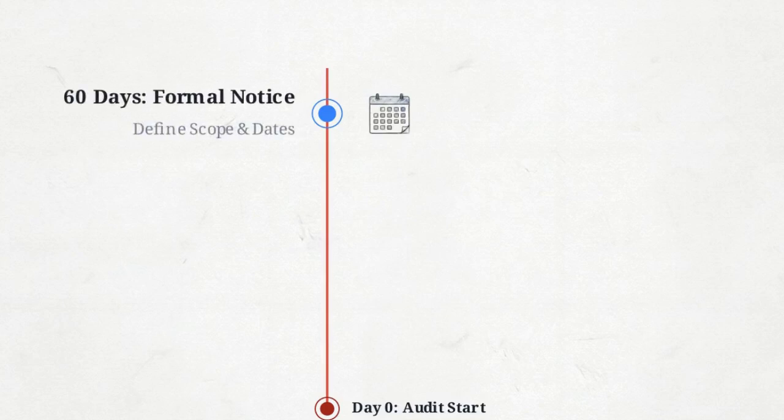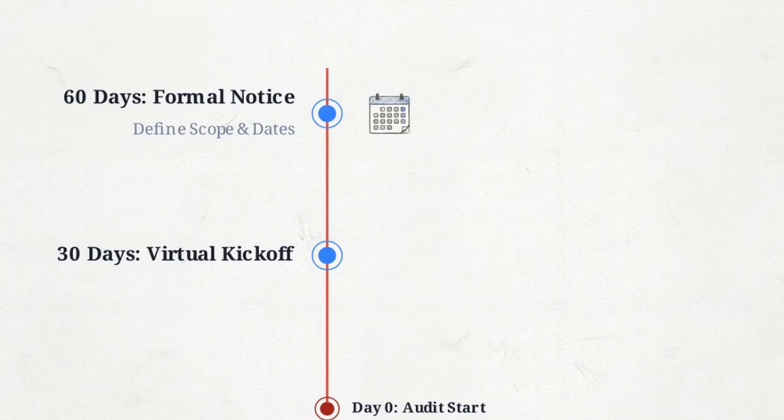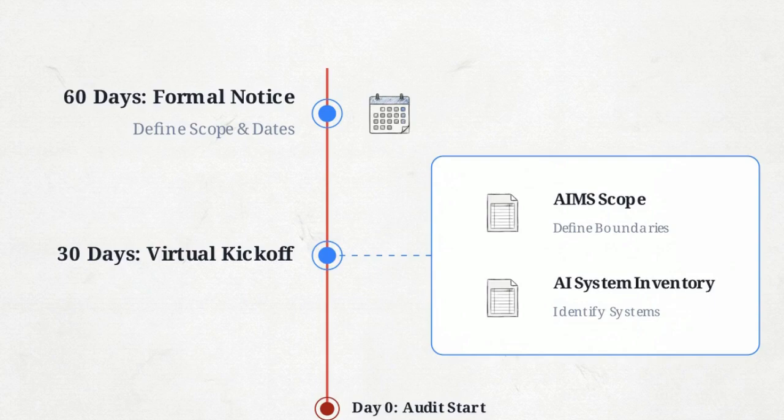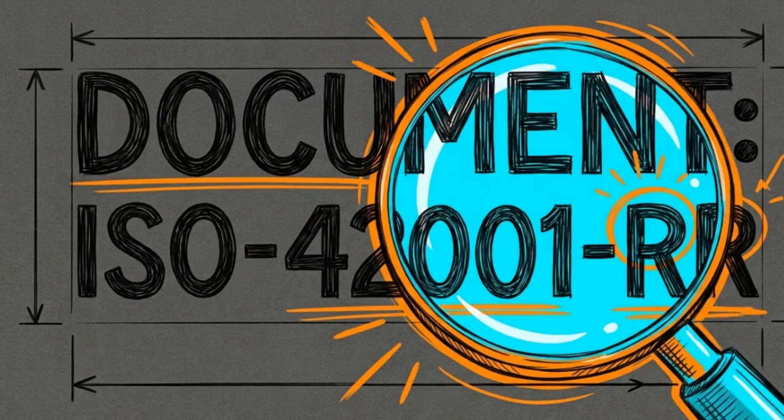This strict timeline coordinates the auditee. At 60 days, formal notice locks in scope and dates. At 30 days, a virtual kickoff distributes constraints and requests. It is essential to obtain the AI management system scope and system inventory to draw exact boundaries. You must also request the preliminary risk register. Reviewing this document early allows you to evaluate the organization's maturity in identifying and treating AI-specific threats.